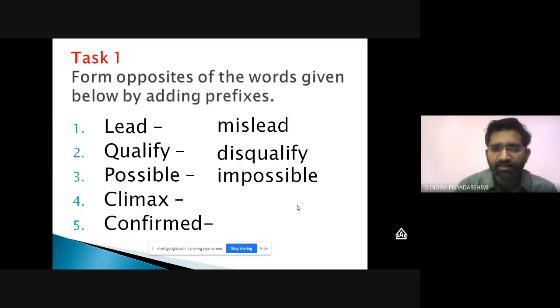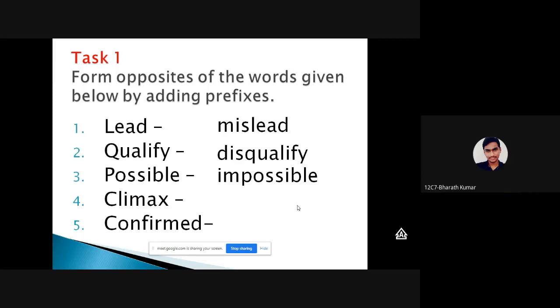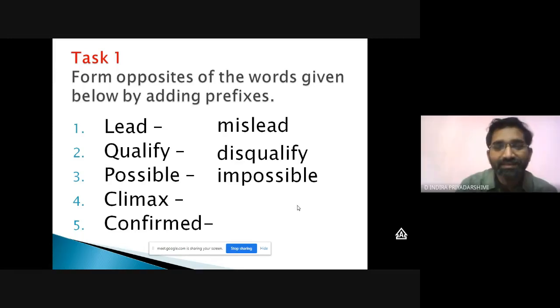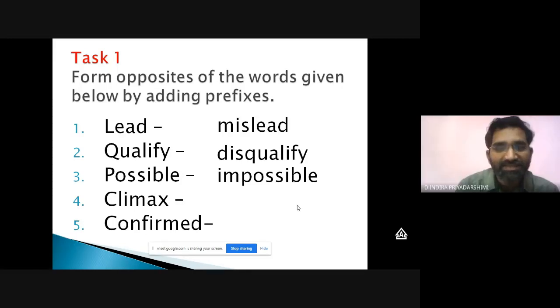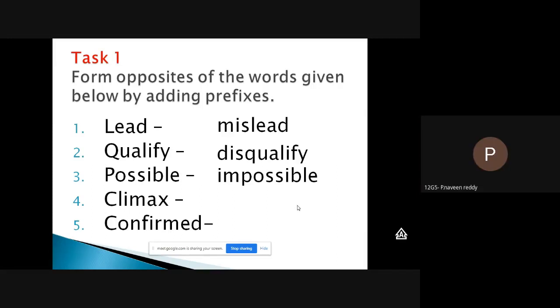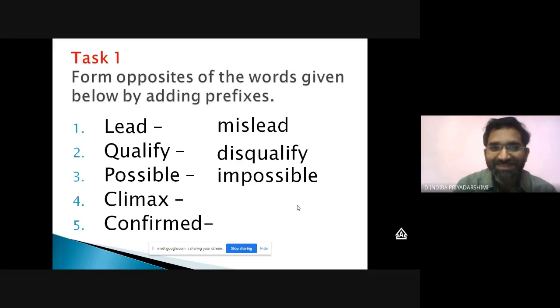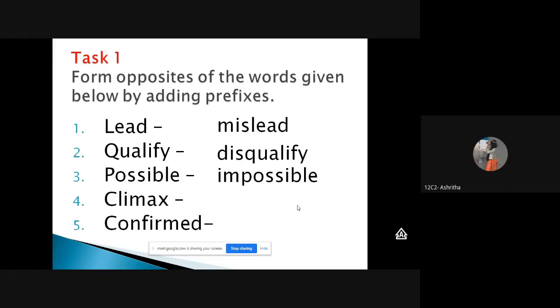Climax, a little difficult. Let me see who will guess. Opposite of the word climax. Pre-climax. Reclimax. Still guess. Anticlimax.